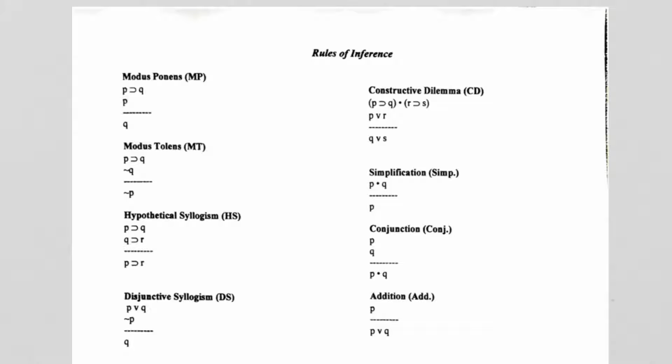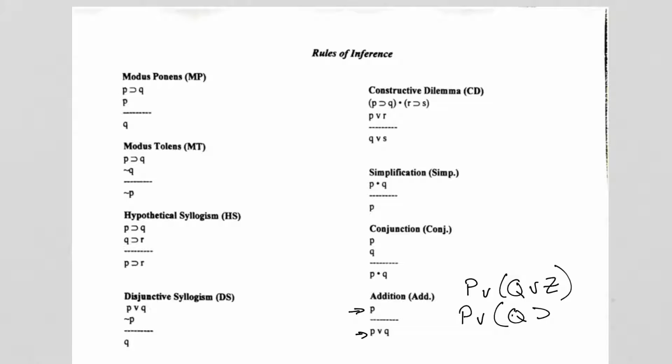And addition, this is one that usually makes students scream, but I promise you it does work. So P we know is true, which means we can literally add anything we want to it. Because you guys remember with disjunction, the only time it's ever made false is when they're both false. So as long as P is true, you can add anything you want. So yes, if you want to do something like that, you can add it on, and you know it's okay.